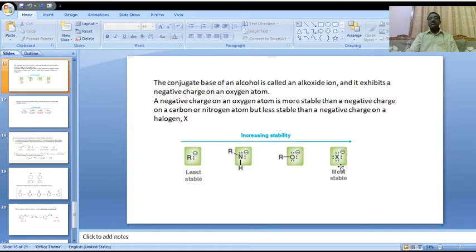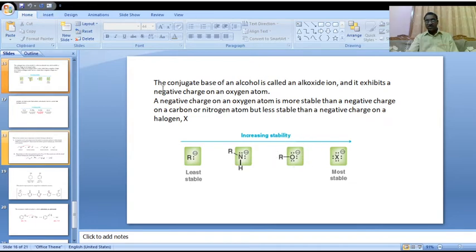This is the increasing stability order: the most stable is X minus, negative charge on halogen, and the least stable is negative charge on carbon, with alkoxide in third position.